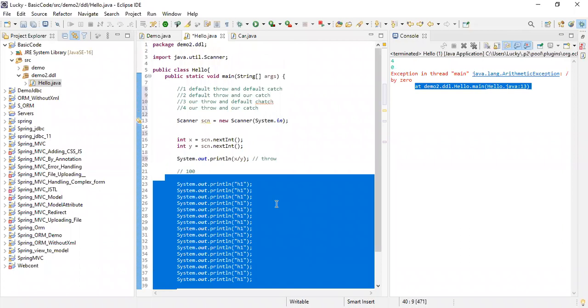Correct, that's what it is, right? Correct. So this is called default throw, default catch. You mentioned something about the stack, what was that? That is a method, printStackTrace. It is in Throwable.